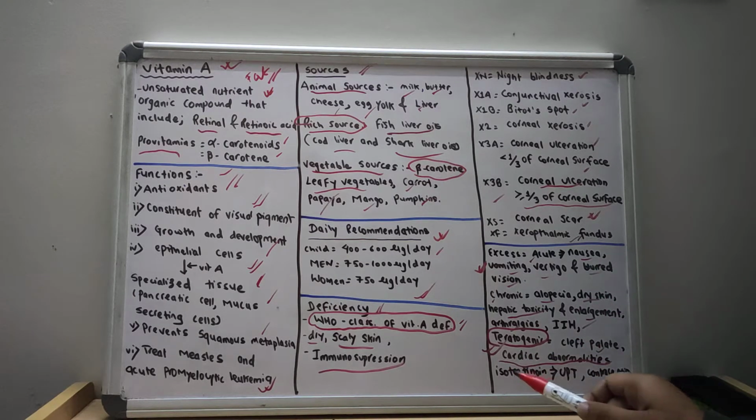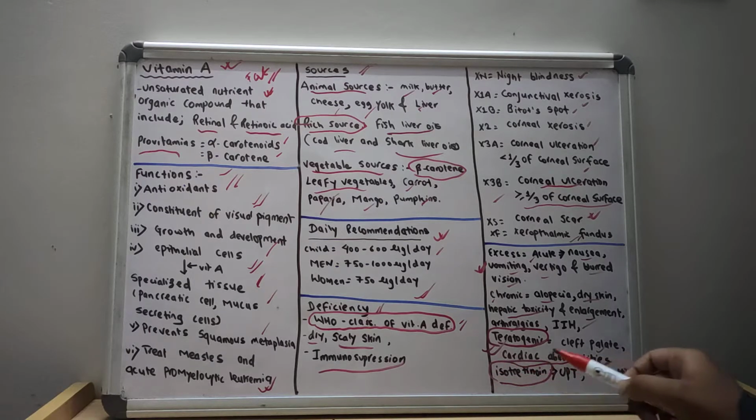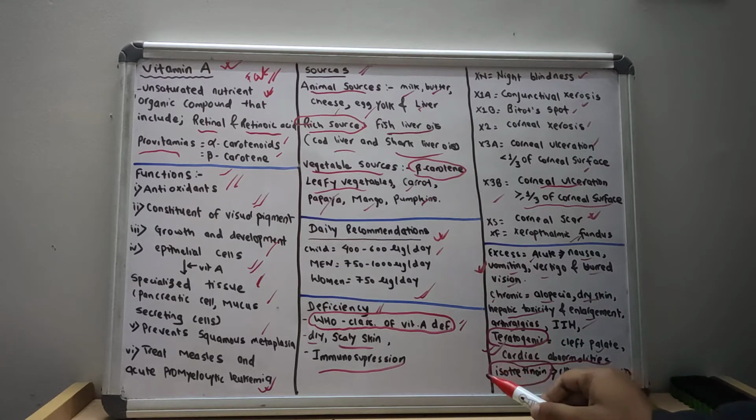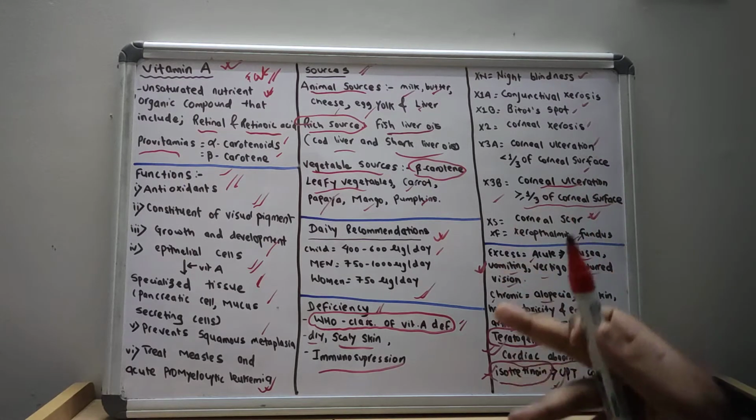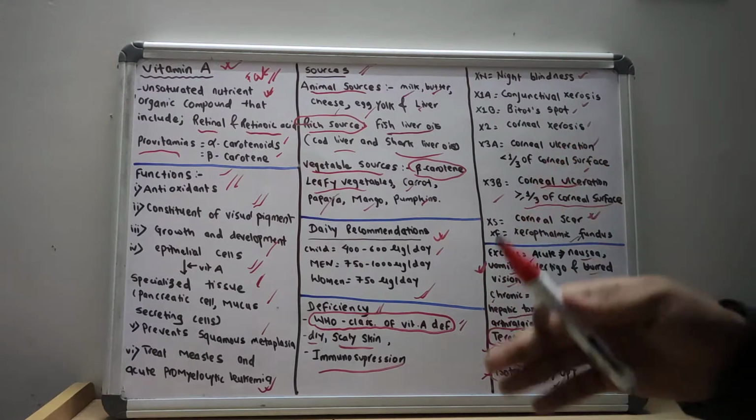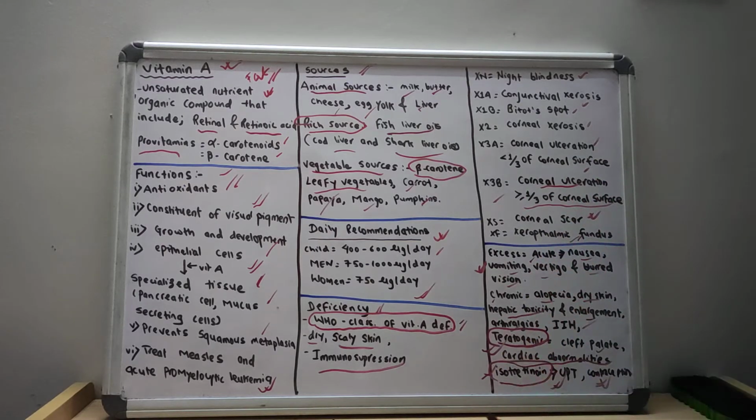So before prescribing isotretinoin, we always do a urine pregnancy test, and we must ensure that the woman of reproductive age is under contraception. We should always explain the hazard of the teratogenic effect of vitamin A while prescribing to women of the reproductive age group.